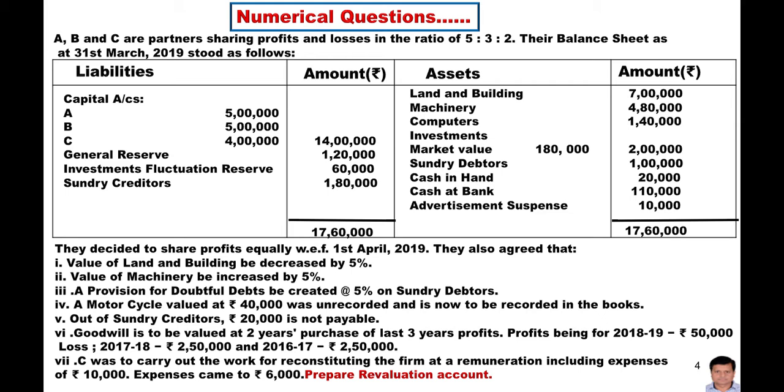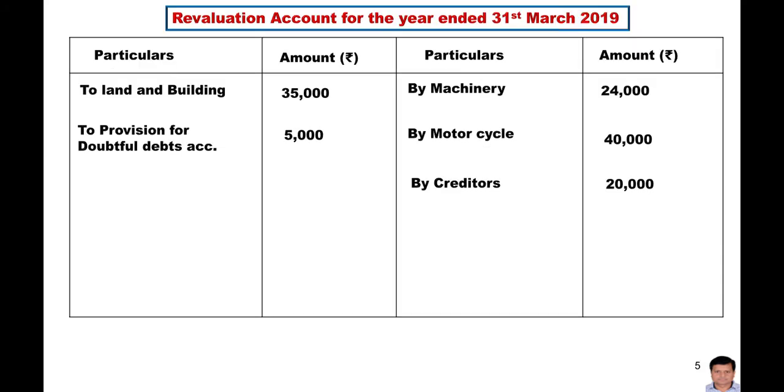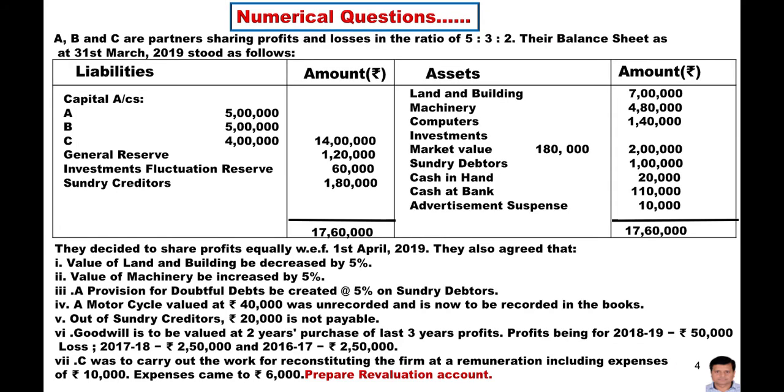Means the firm has to pay 10,000 rupees to the partner C. So this transaction will be shown on the debit side of the revaluation account, and the amount will be 10,000 rupees, because the agreement between the partner and the firm was 10,000 rupees. Now if we see the question again, no adjustment is left.